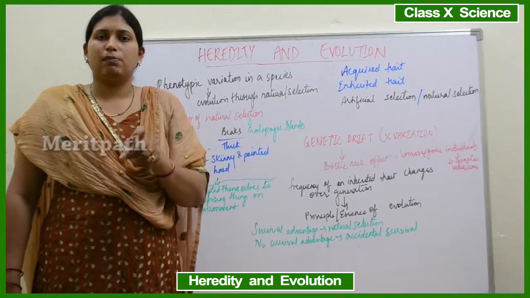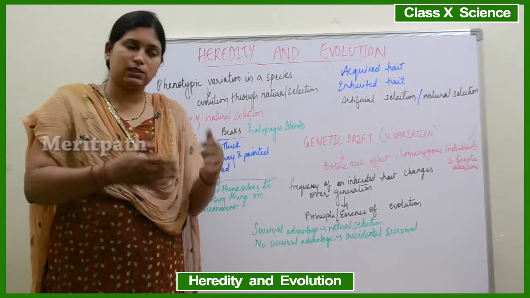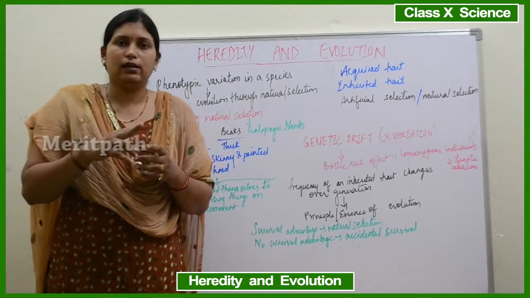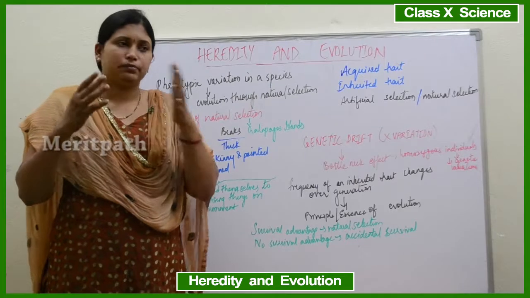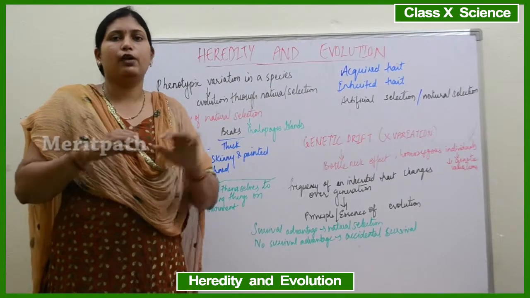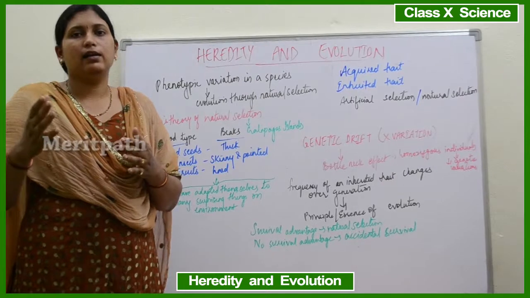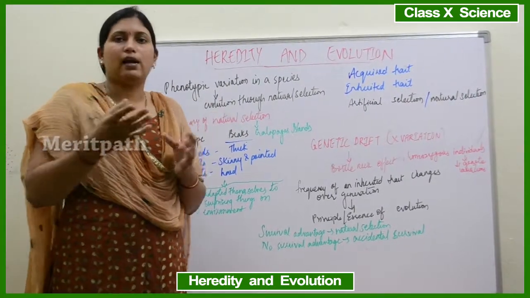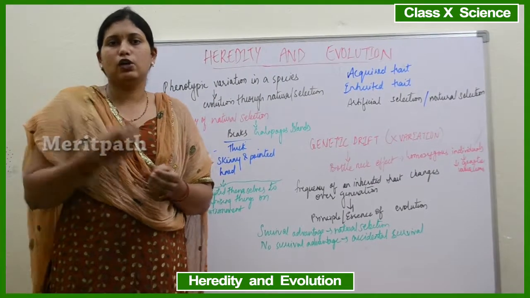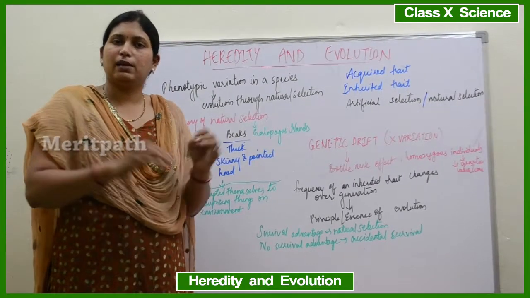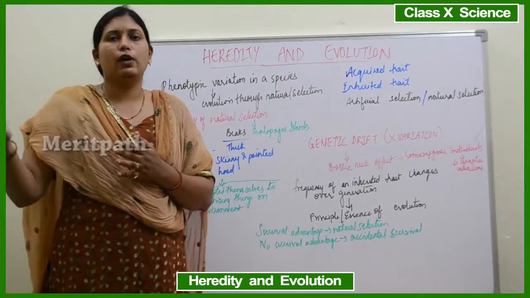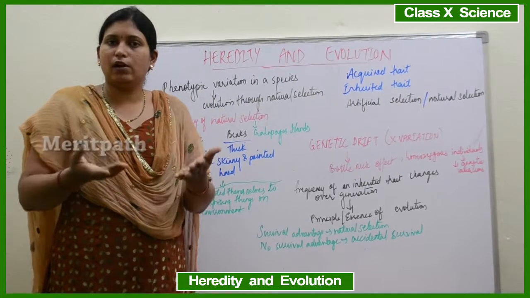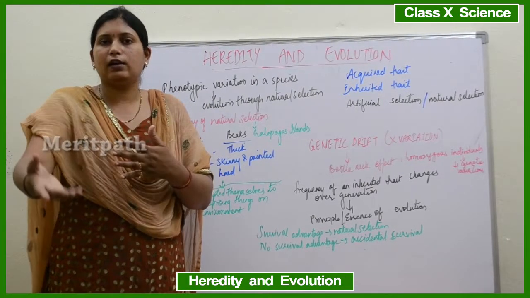Phenotype is the external visible appearance. So when identical twins are born, they look similar. But when they grow up, see, if there is a girl and girl combination, one girl has eaten a lot of food and become very fat, and the other girl goes to the beach a lot and has gotten a lot of tan. This is an acquired trait. Because of eating a lot of food, one twin has become fat, and because of going to the beach, the other has gotten a tan on her face. But when they reproduce, when their children are born, will this feature be inherited by the next generation?